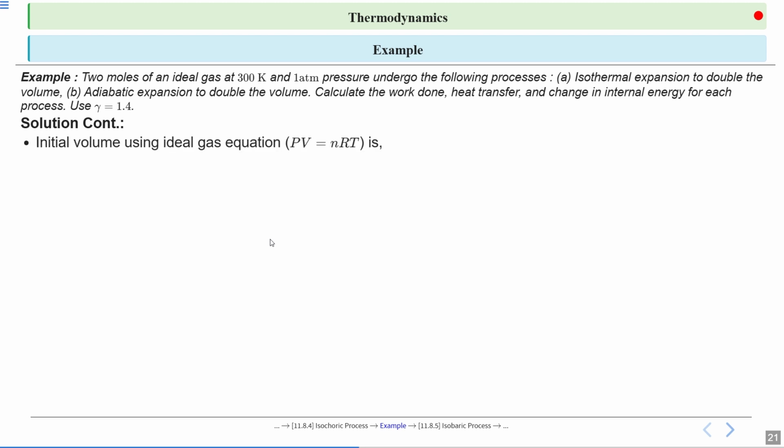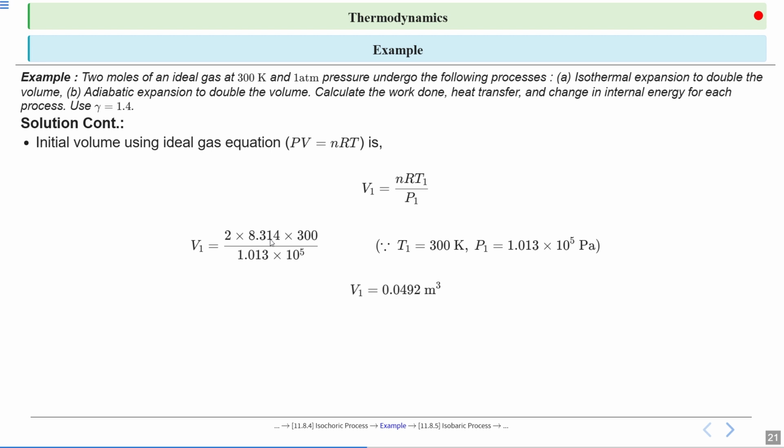Initial volume using the ideal gas equation, that is PV equal to nRT, is V1 equal to nRT1 divided by P1. So just put the values of n, R, T1, P1. The expression will be 2 into 8.314 into 300 divided by 1.013 into 10 raised to the power of 5. When we solve this, you will get 0.0492 meter cube.